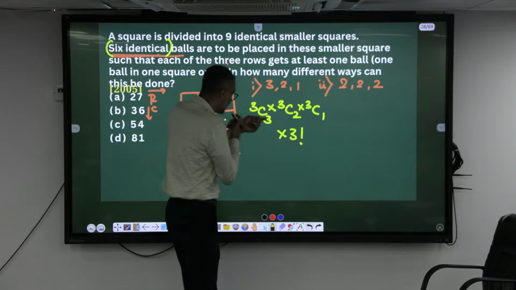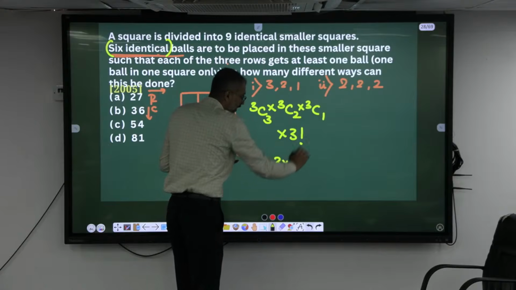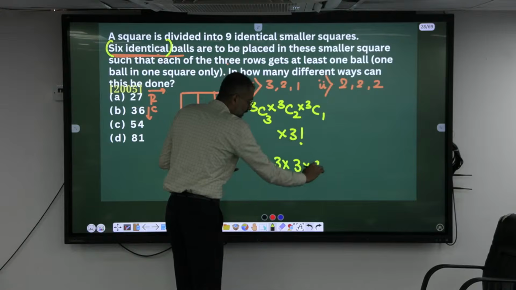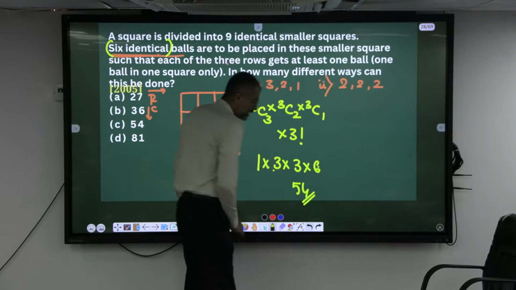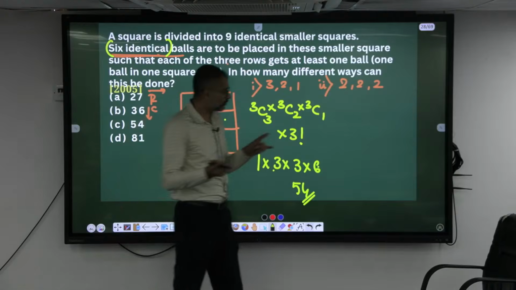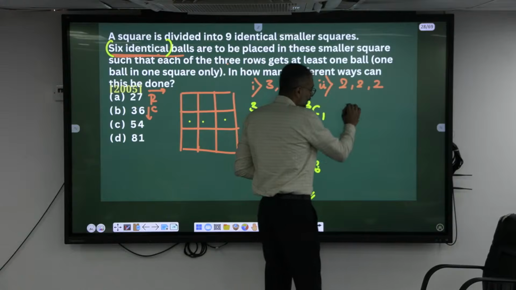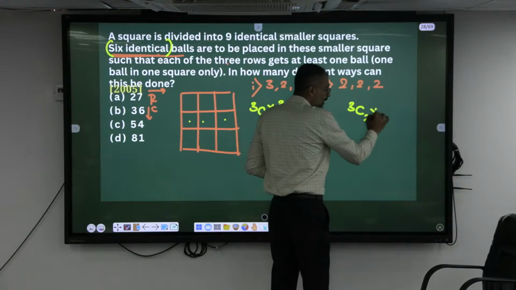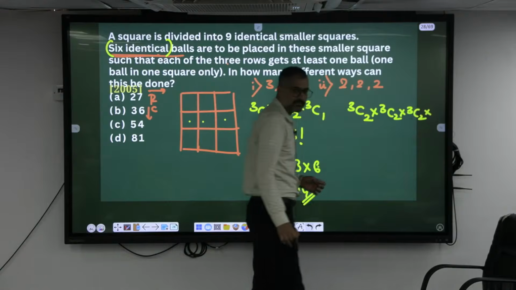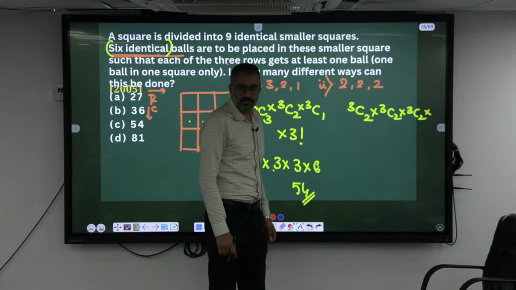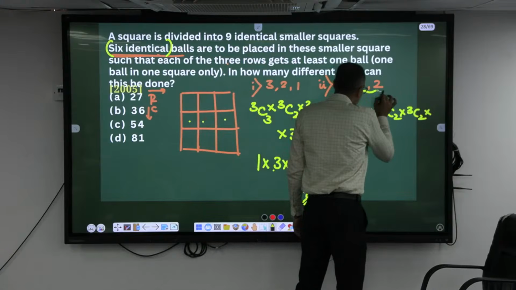What is 3C3? 1. What is 3C2? 3. What is 3C1? 3. What is 3 factorial? 6. This is 18. 18 into 3 is 54 ways you can keep them. Now coming to this one, 2, 2, 2. Look here everyone. Can I place 3C2 into 3C2 into 3C2? How many different ways can you keep this 2, 2, 2?